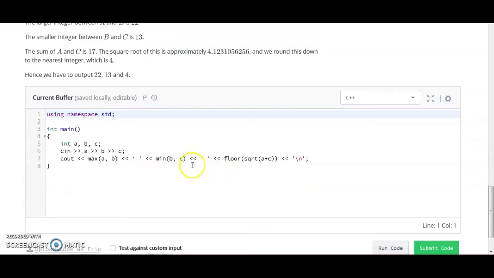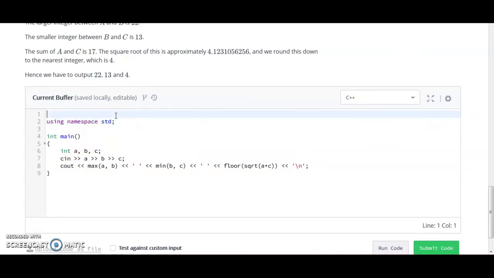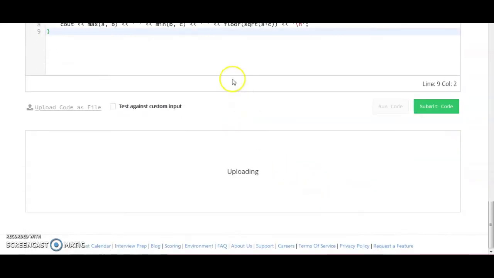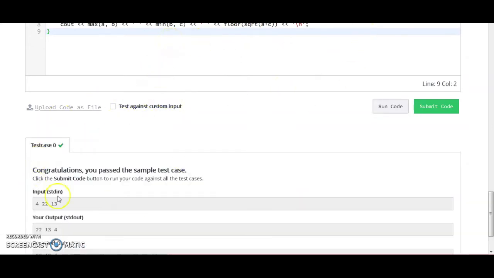For all these predefined functions, you should include this library also: #include <bits/stdc++.h>. Then you can run this code, because these are predefined functions already in this library. So your test case is passed.